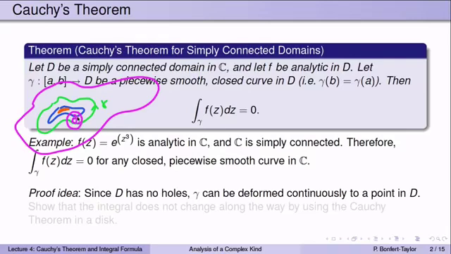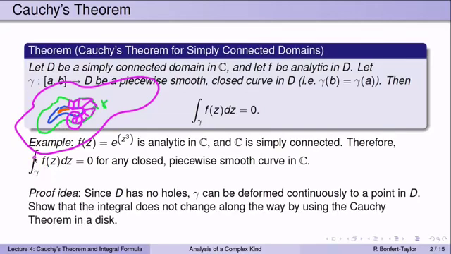And you then keep going like that. You analyze what's happening in little portions and realize that all these integrals over these little portions are equal to 0. By adding them up, you realize that the integral over the green curve ends up being the same as the integral over something like the blue curve. And then you keep shrinking the curve and end up seeing that the integral over the original curve gamma, f of z dz, is the same as the integral over just one point, the point that the curve is shrunk to, f of z dz. But once the curve is shrunk to a point, the integral over a point, the curve that's at a point, is equal to 0. So that's the basic idea of the proof.